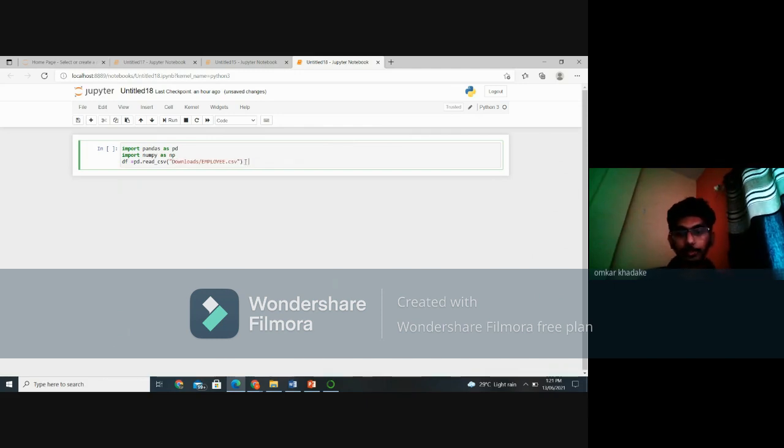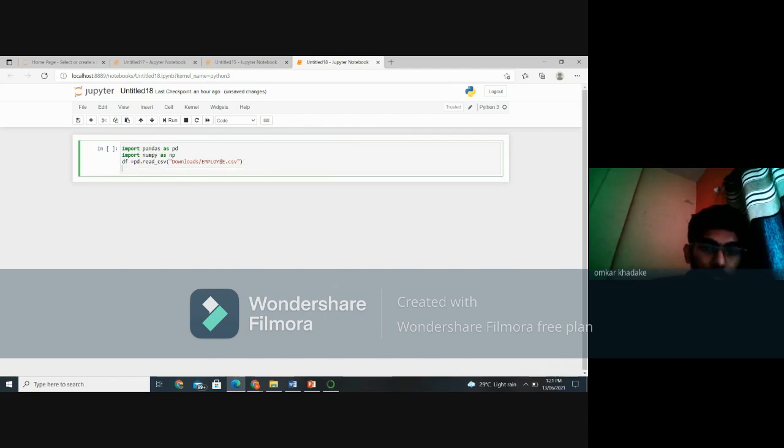After pasting this, what pandas does is read the CSV file into a pandas data frame. We are reading this employee CSV file in a pandas data frame.